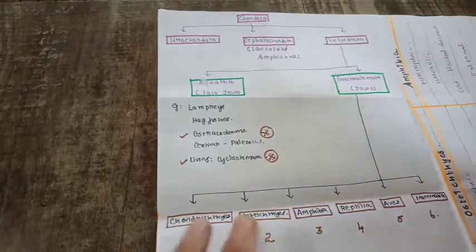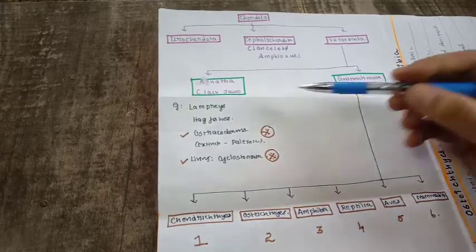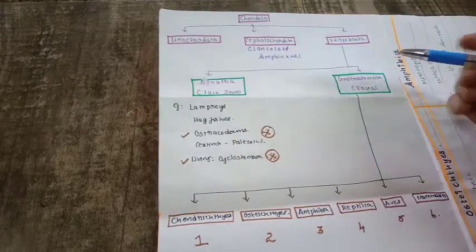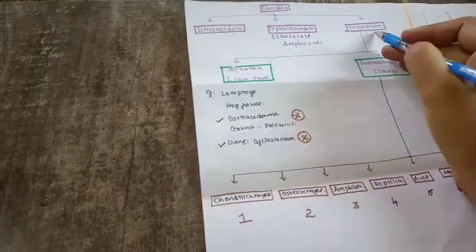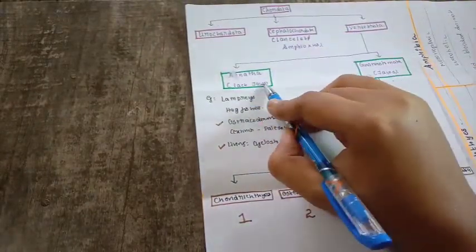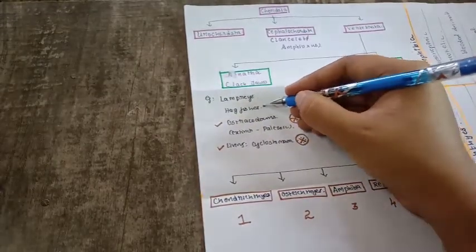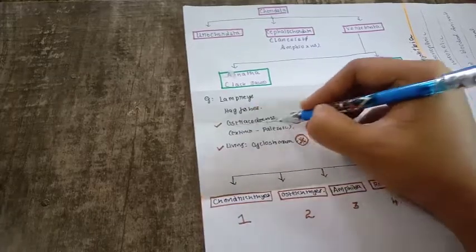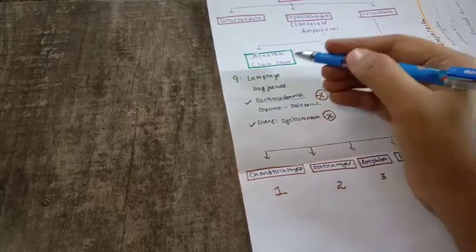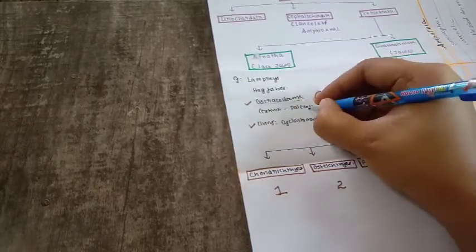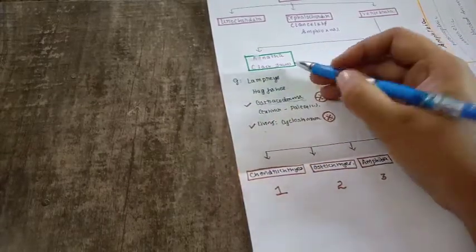Vertebrata is divided into 2, Agnatha and Gnathostomata. Agnatha lacks a jaw, and this other group will have the jaw. So vertebrates are classified into 2 types, friends. One lacks jaw, and another has jaw. The jawless class includes lampreys and hagfish and this particular organism, which is an extinct organism, friends. Please note that Ostracoderms lack jaws and are extinct in the Paleozoic era. Another one, a living fossil, that is Cyclostomata, also belongs to the jawless group.